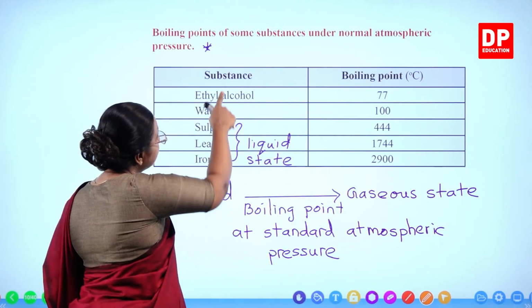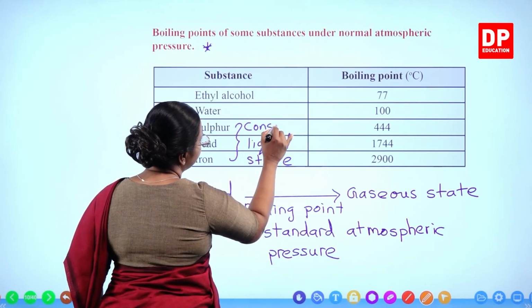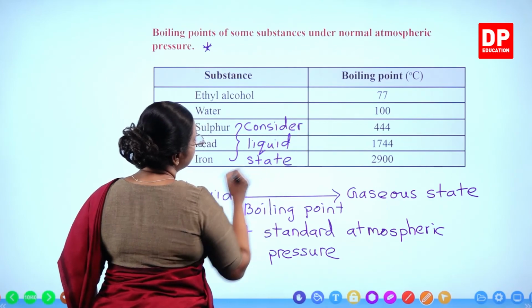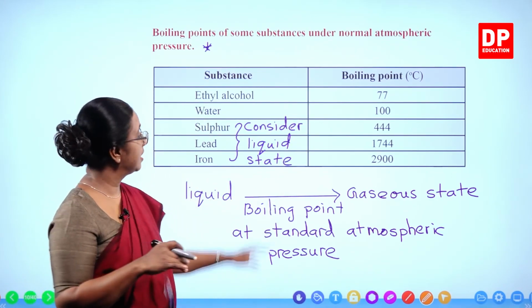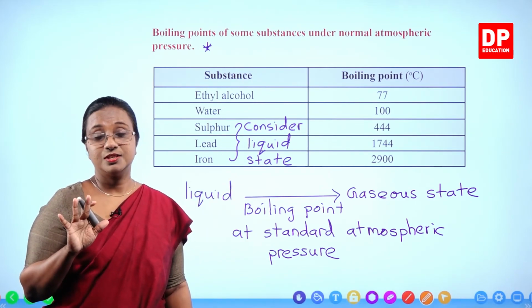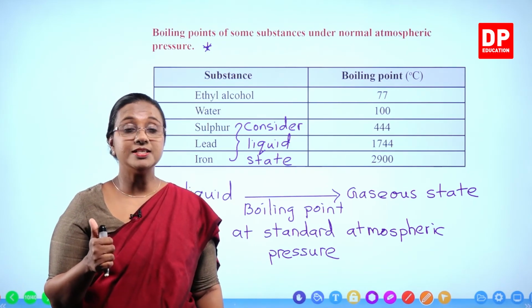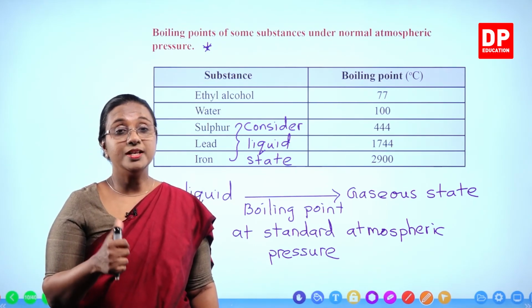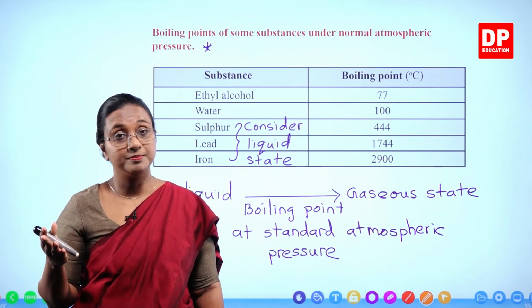Since we say boiling point, we consider the liquid state. Although normally they are solids, you consider the liquid state. Is that clear, students? So you have to know what boiling point is, and at the boiling point, a liquid is converted to its gaseous state or vapor.